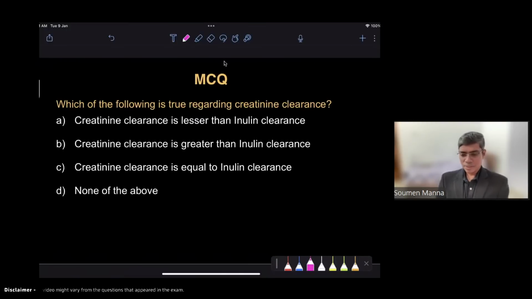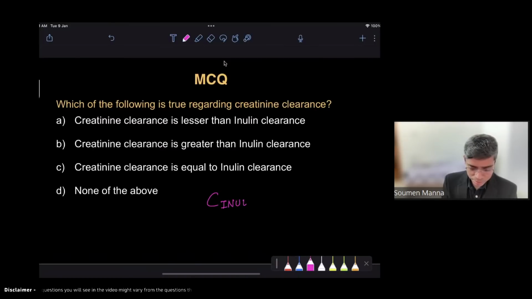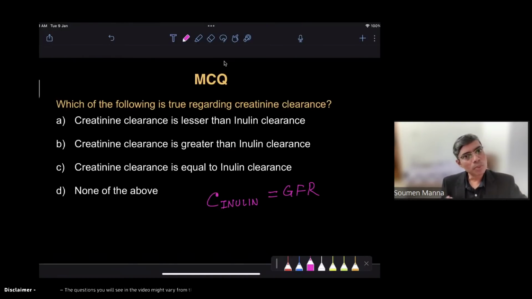Okay, so that's a different question. Which of the following is true regarding creatinine clearance? Again, it's a very easy question. Clearance is equal to inulin clearance. Inulin means there is no secretion, no reabsorption. Clearance of inulin is equal to GFR. Whenever there is secretion of any substance, then the clearance of that substance will be more than inulin clearance, or more than GFR.